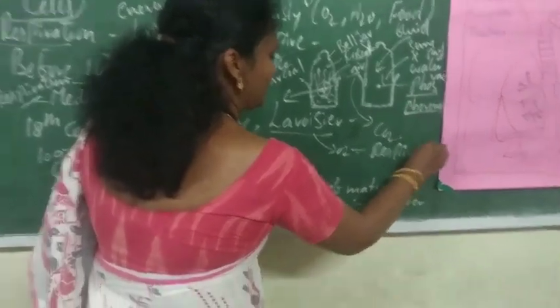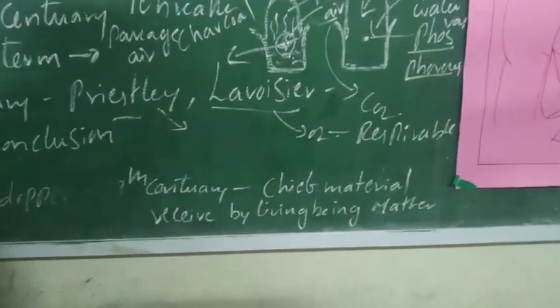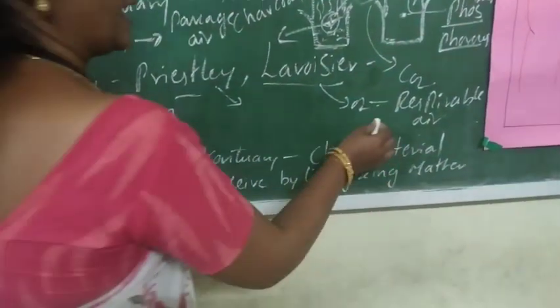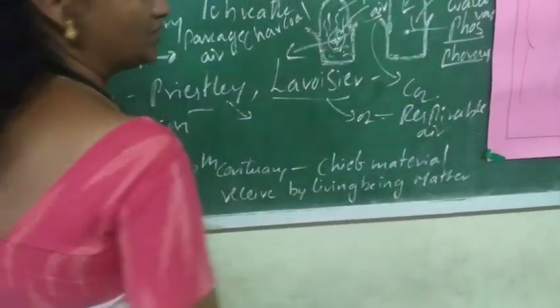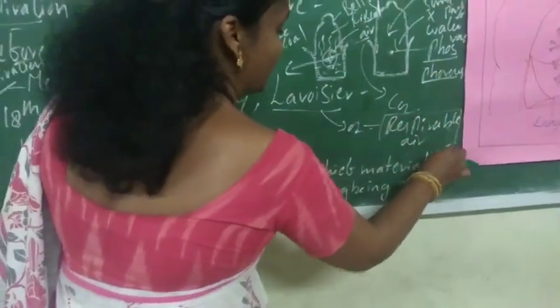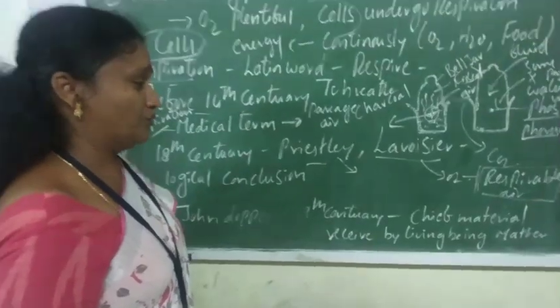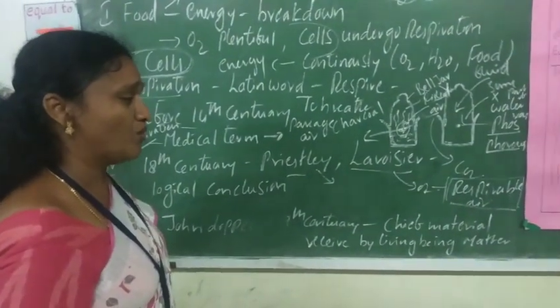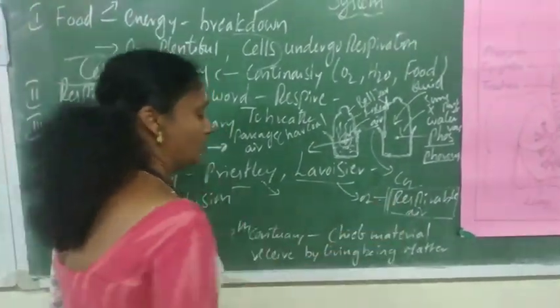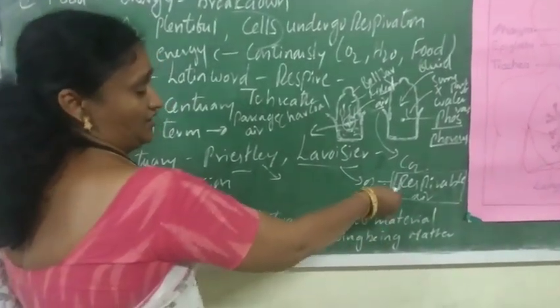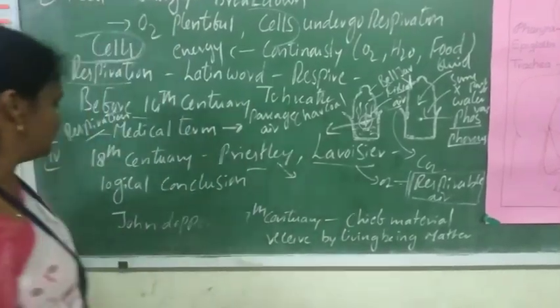During the process of respiration and during burning of phosphorus, the same gas is used by both, and he called it respirable air. So in the burning of things and in the process of respiration, our body uses respirable air. After many works, he named the respirable air oxygen.